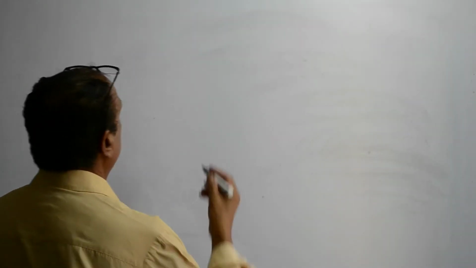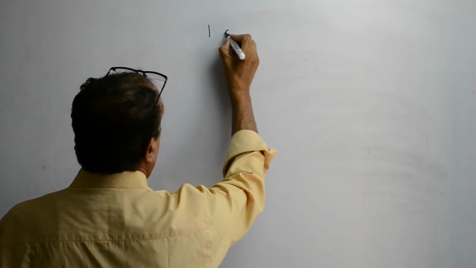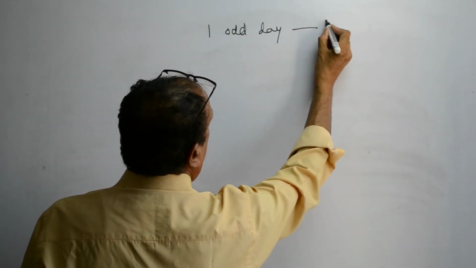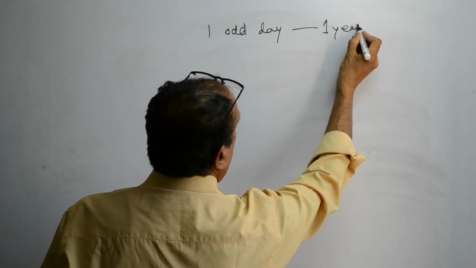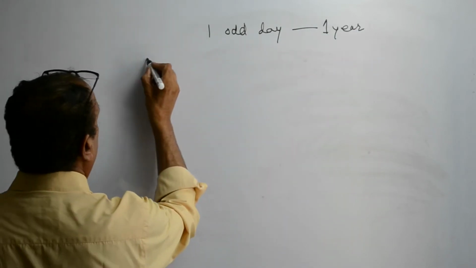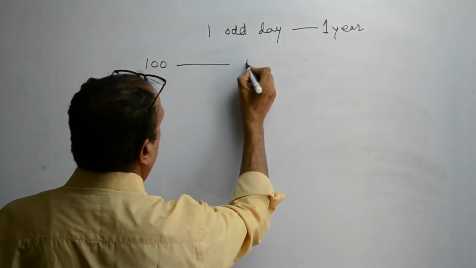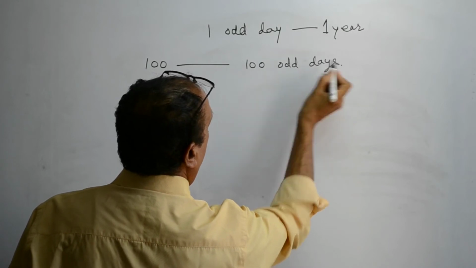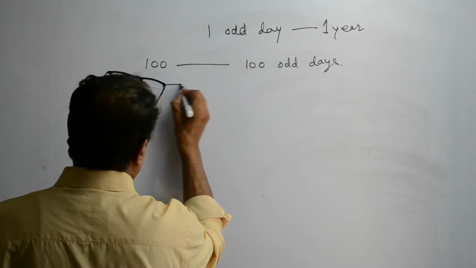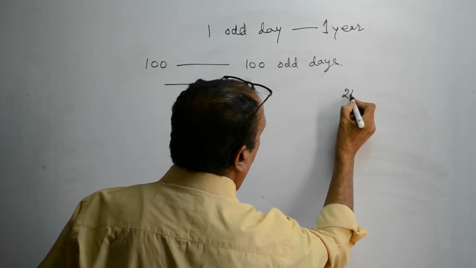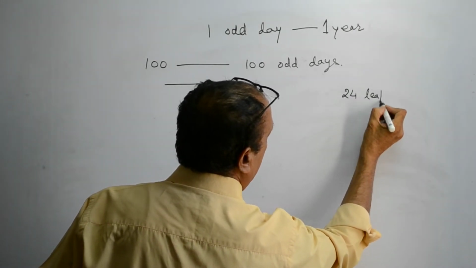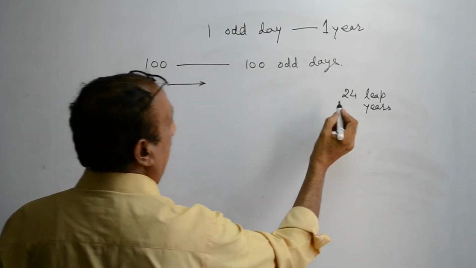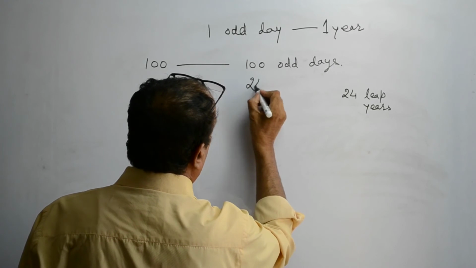Now, there is one odd day every year. In 1 year, there is one odd day. So in 100 years, there will be 100 odd days. In 100 years, there will be 24 leap years. So there will be 24 days extra due to leap years.